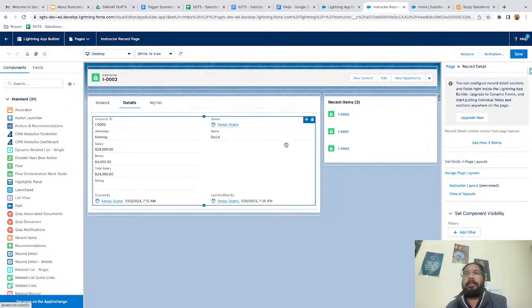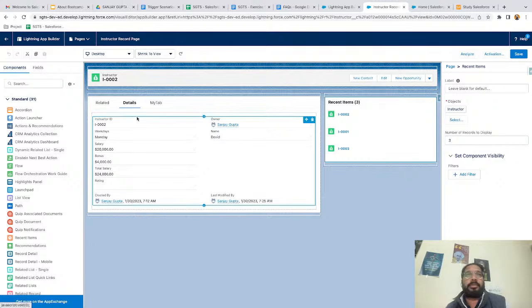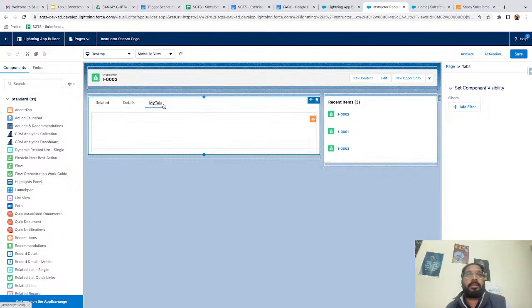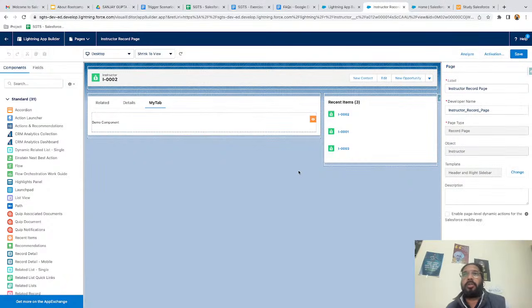But this Lightning page can have other components as well, like this highlight panel, this recent viewed items. Then we have this one additional tab. And if you have created any flow, screen flow, or Lightning Aura component or Lightning web component, those also you can place on a Lightning page, but you cannot place them on a page layout.